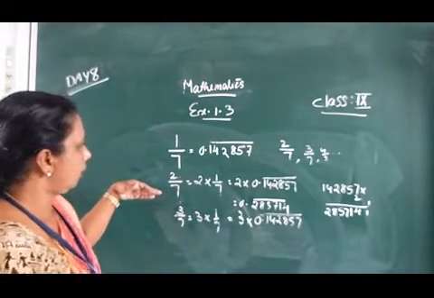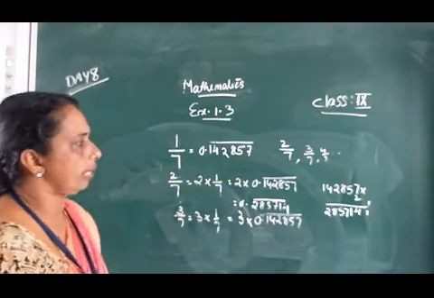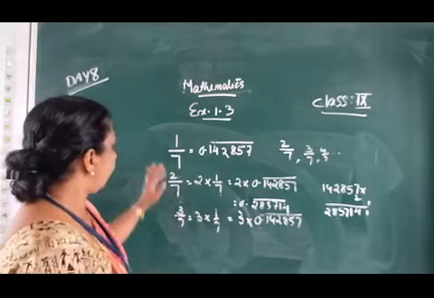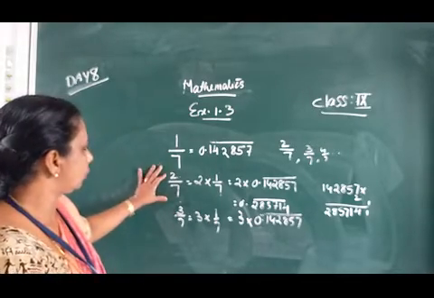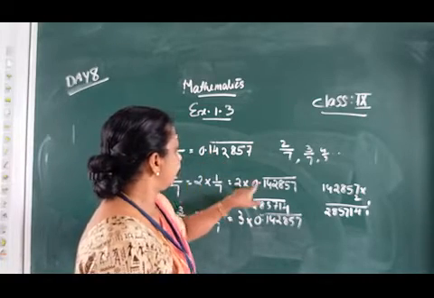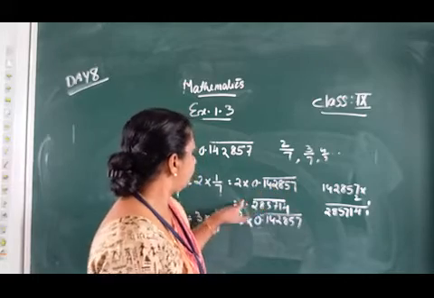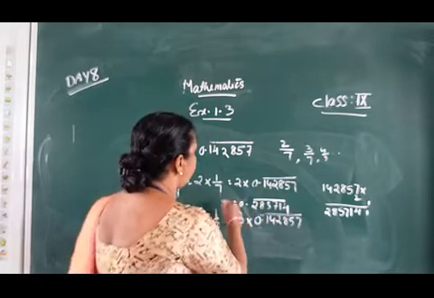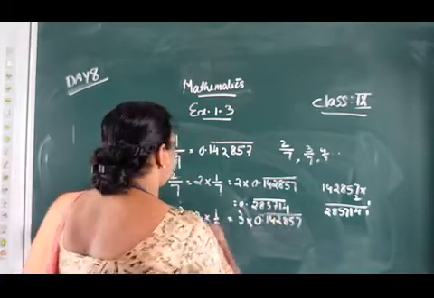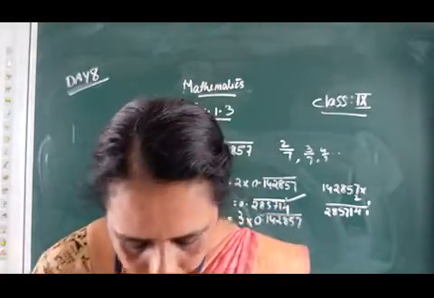Here we only worked out 2 by 7. Then 1 by 7 is given, then 2 by 7 is equal to 2 into 1 by 7, which is 2 into 0.142857 bar. Multiply with it, and that is 0.285714 bar. This is the answer for 2 by 7. This way we can find out the rest.